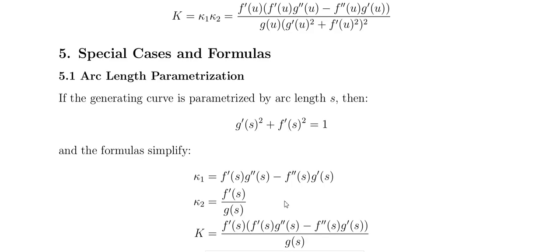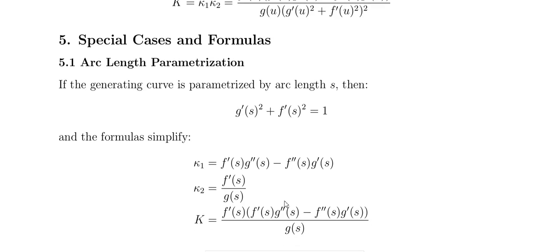And arc length parameterization: if the generating curve is parameterized by the arc length s, then g dash of s whole squared plus f dash of s whole squared equals 1. And kappa 1 equals f dash of s into g double dash of s minus f double dash of s into g dash of s, kappa 2 equals f dash of s divided by g of s. This is the idea.